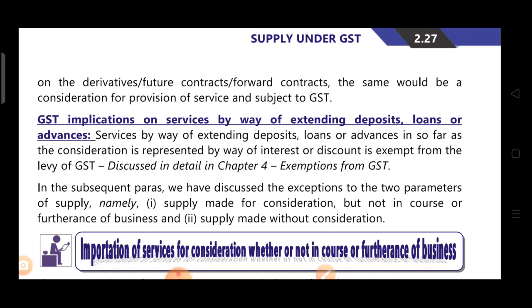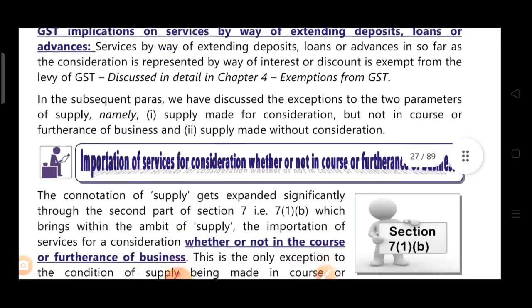In the subsequent paras, we have discussed the exceptions to the two parameters of supply: supply made for consideration but not in the course or furtherance of business, and supply made without consideration. Remember the parameters which we studied in supply: there should be a supply, it should be for a consideration, and it should be in the course or furtherance of business. Now we are going to discuss the exceptions to these conditions. First, the supply is made for a consideration but not in the course of business. Though it is made for a consideration but not in the course of business, it will still be called supply. And in the second scenario, the supply is made without a consideration. Though the condition is not satisfied, it is still supply. So these are exceptions to the conditions.